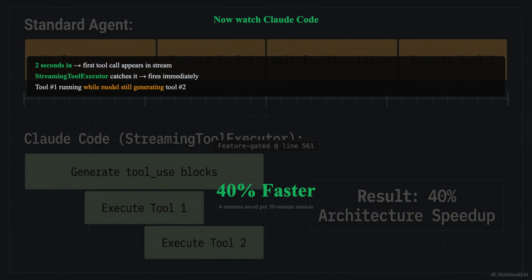That's 40% faster. Over a 30-minute session with 20 turns, that's 4 minutes saved. Not from a better model, from better engineering. And one more thing. The standard way to detect tool calls, checking the stop reason field, is unreliable. Claude Code's own source comments say it's not always set correctly, so they detect tool calls from stream content instead. Trust the data, not the metadata.